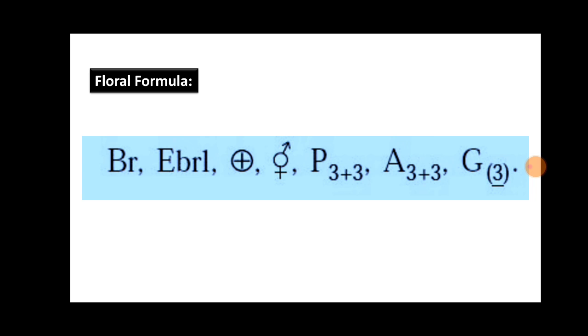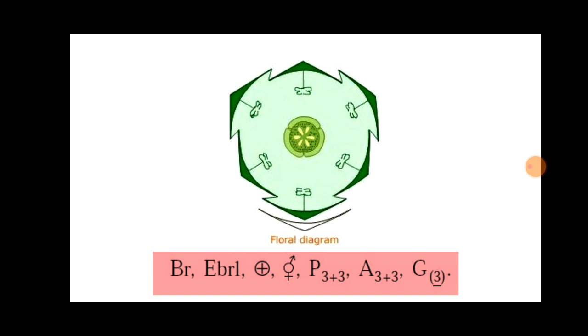Let us have a look at the floral formula of Liliaceae. Bracteate, ebracteolate, without bracteole, actinomorphic, bisexual, P3 plus 3, that means tepals are 6 in 2 whorls of 3 each, stamens are 6 in 2 whorls of 3 each. Gynoecium is tricarpellary, syncarpous, the bracket means syncarpous condition, and the underline means superior ovary.